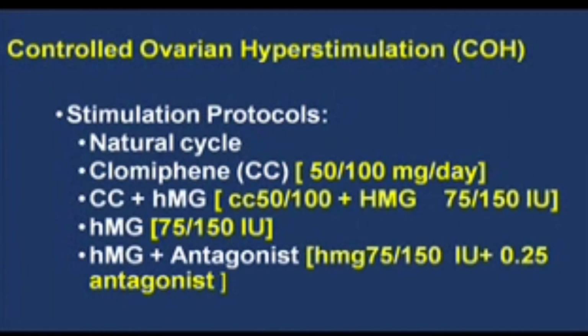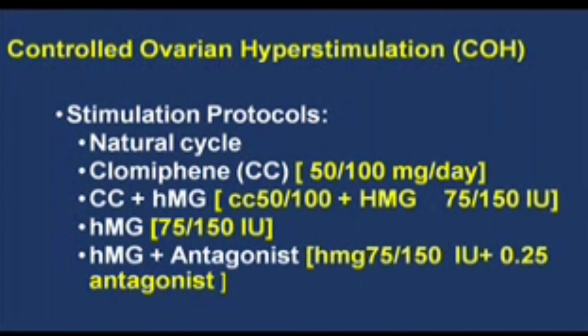In a purely HMG or an FSH cycle, if you would prefer using an FSH in your stimulation for IUI, we use gonadotropins in the dose of 75 to 150 IU per day from day 2 itself and give it on a daily basis till the lead follicle is again around 18 to 20 mm in diameter when we trigger.